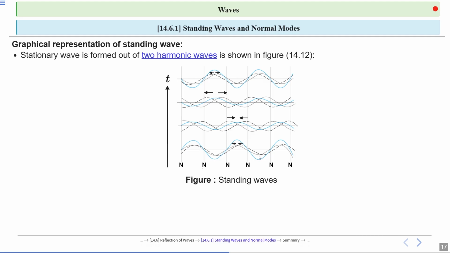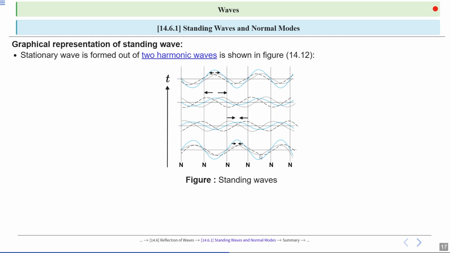The blue and grey lines represent the individual harmonic waves, while the black dashed line shows the resultant standing wave, with N marking the nodes, where the displacement is always 0. Alright, nodes, displacement is always 0.